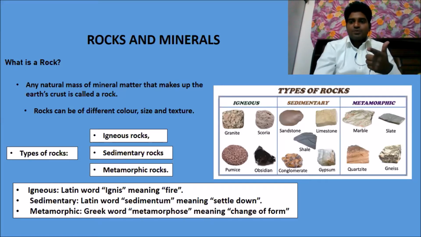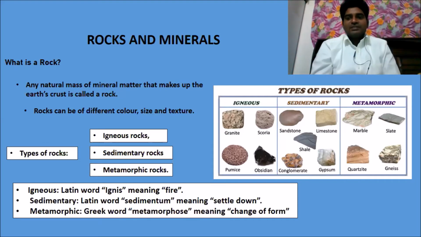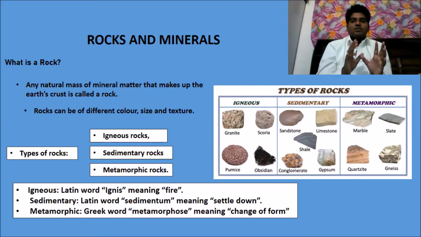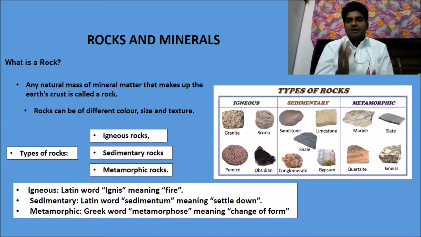And coming to the metamorphic rocks, we have marble, slate, quartzite, and gneiss. These are the different types of rocks which we have and their examples.